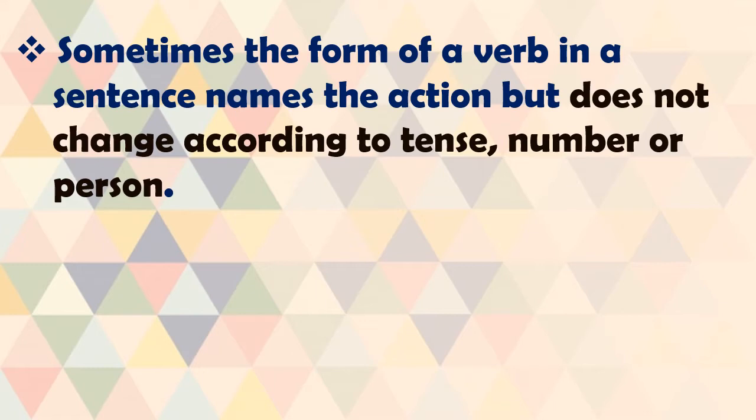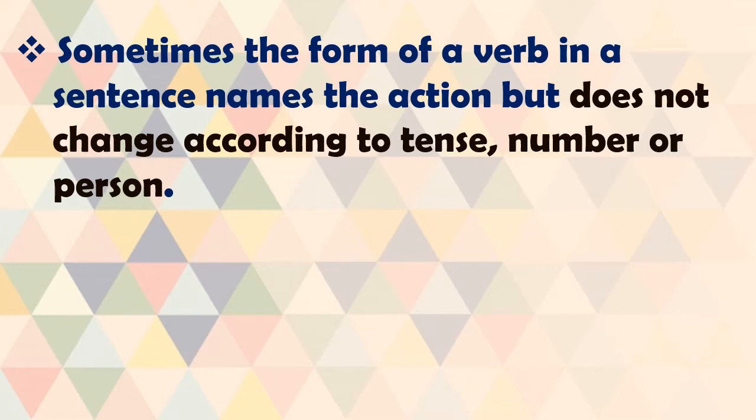Even if you change its tense, from past to future or present to past, it does not change the basic form of that verb. Or if you go from singular to plural, that is you change number, it doesn't change. Or if you go from first person to second or third person, it remains as it is.